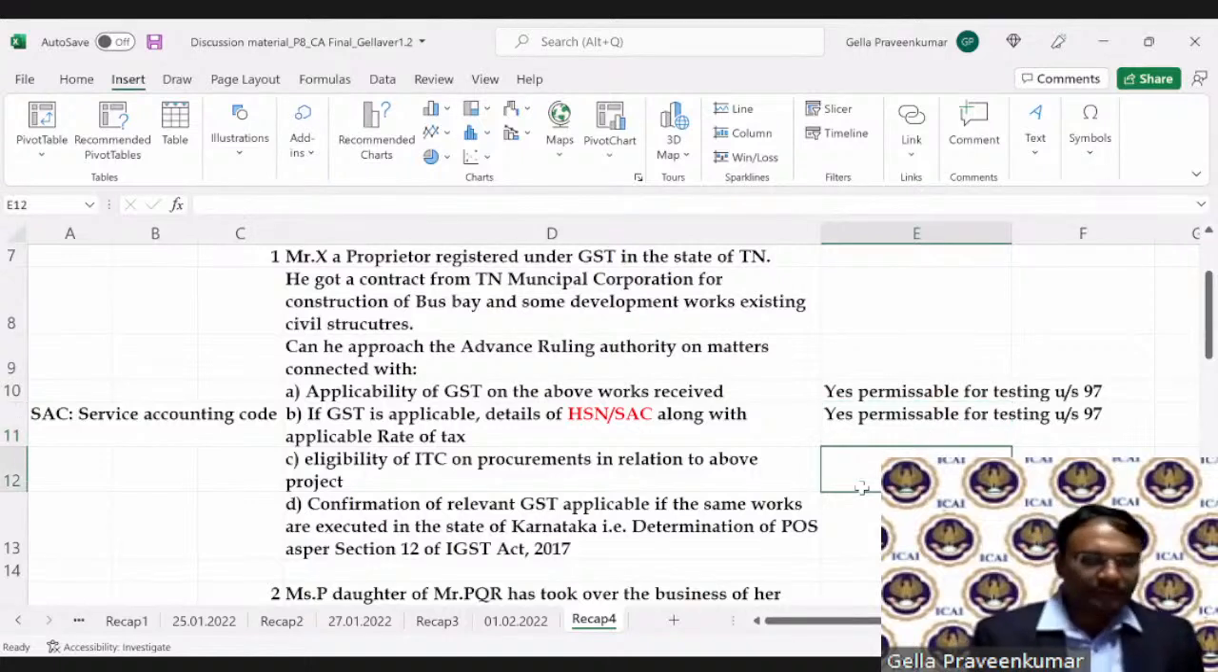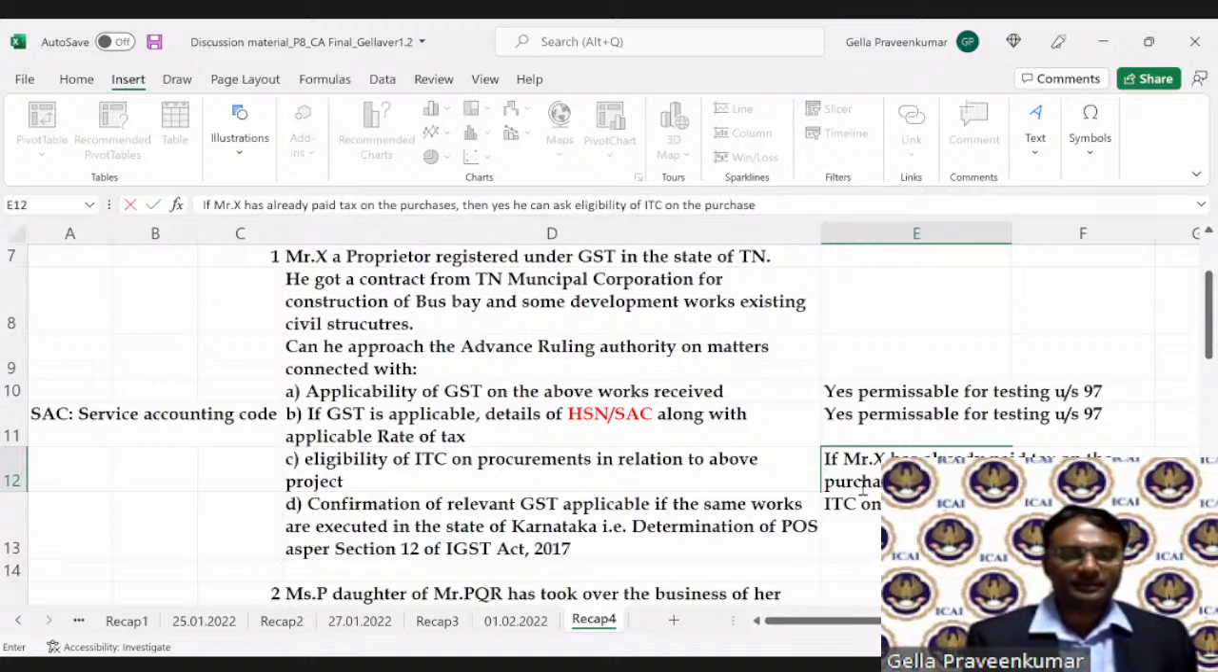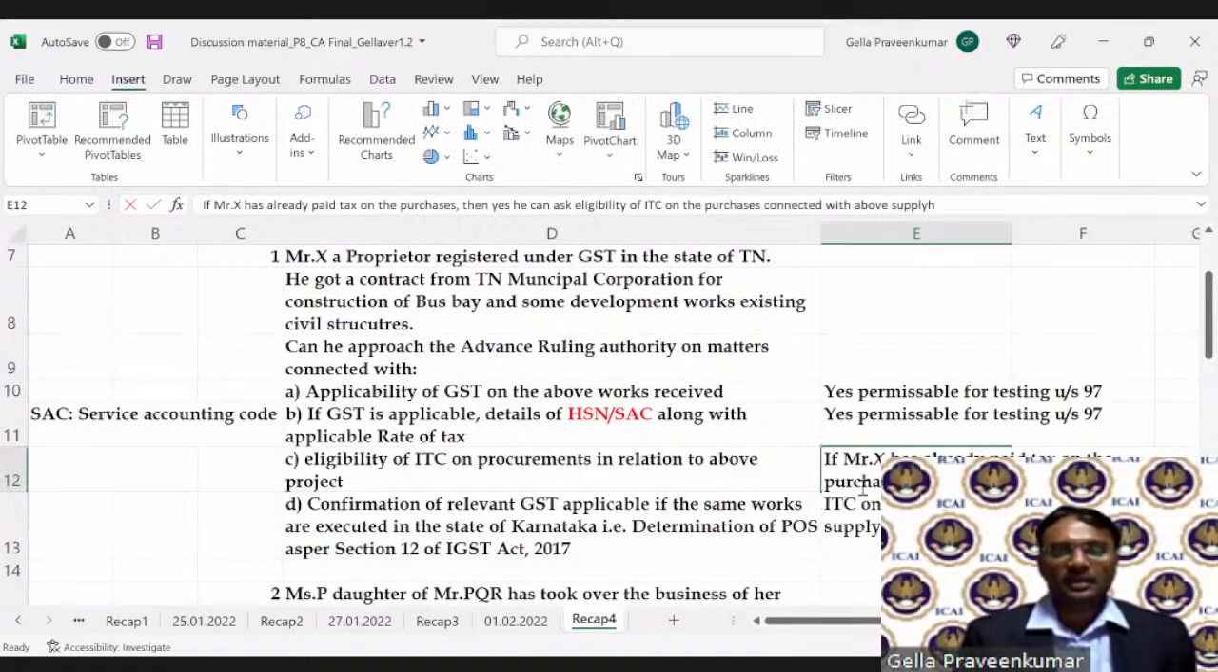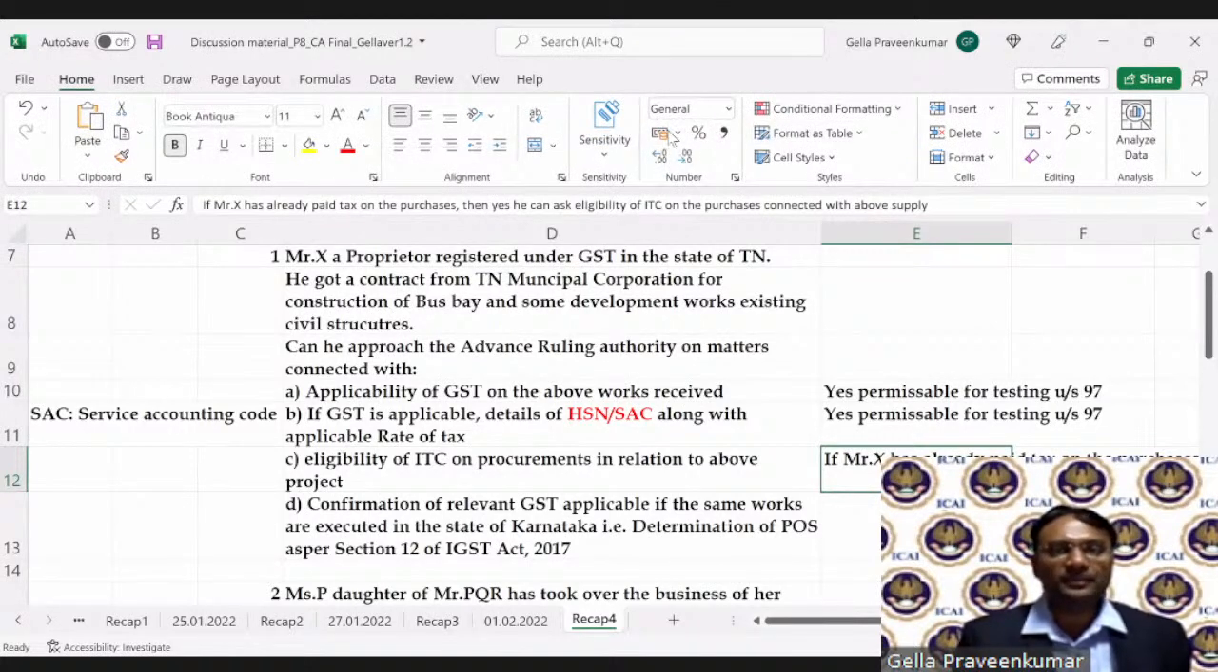So for clause C, you will mention that if Mr. X has already paid tax on the purchases, then yes, he can ask eligibility of ITC on the purchases connected with the above supply. Now, what if Mr. X has not purchased? Then there is a blockage. He cannot frame a question under GST law.